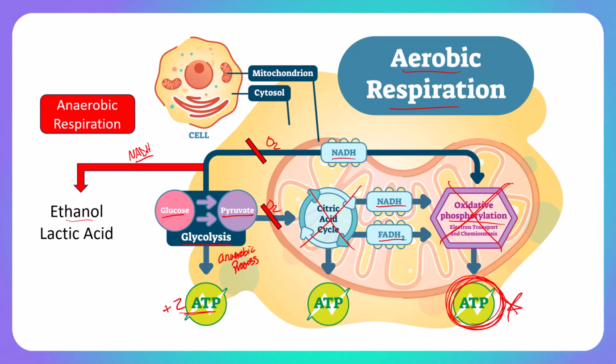NADH is going to give the 2 electrons and hydrogen ions back to the pyruvate, turning that pyruvate into lactic acid or lactate so that we can ensure that this glycolytic pathway continues to produce a little bit of bonus ATP to keep ourselves alive. Again, that's a life preservation pathway. It keeps us alive when oxygen isn't available.